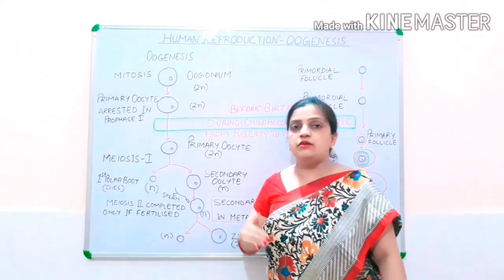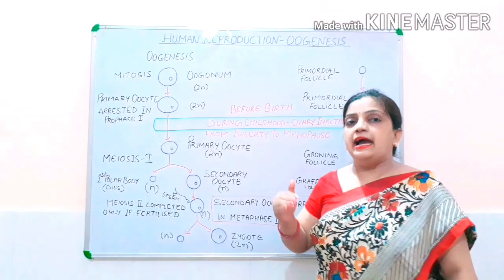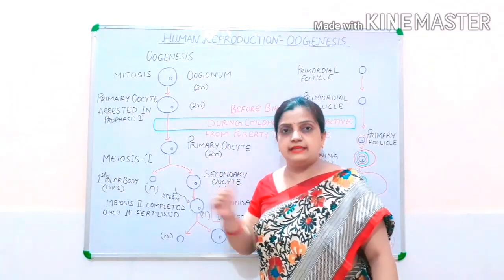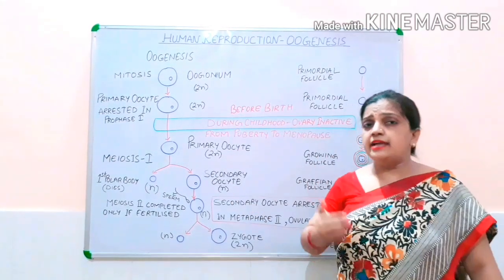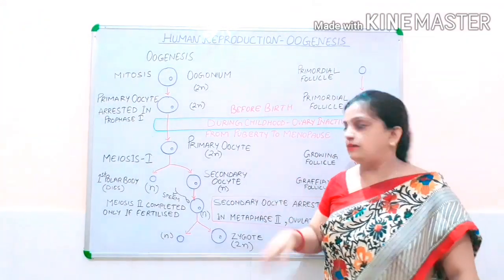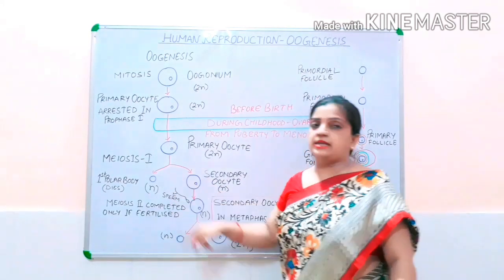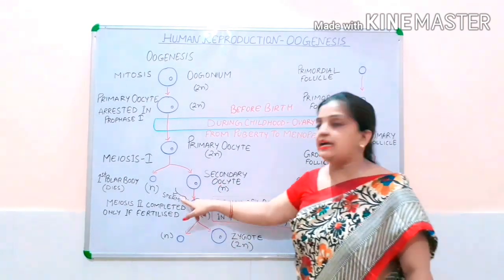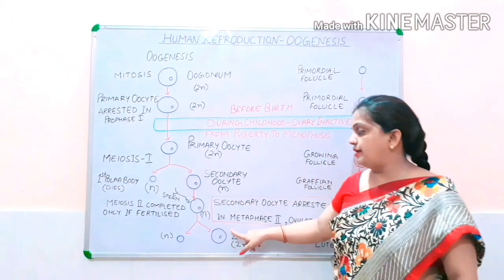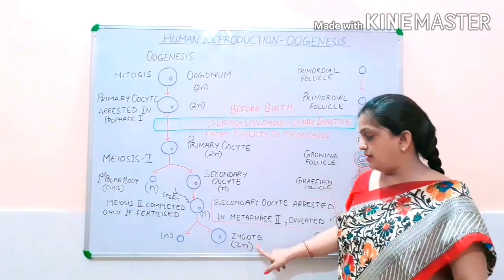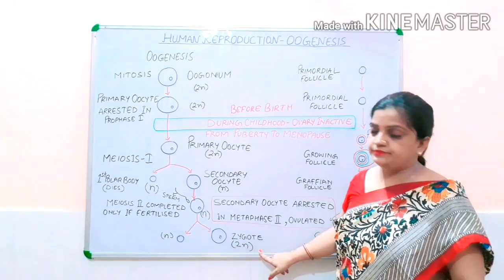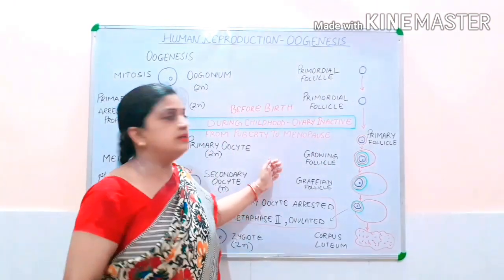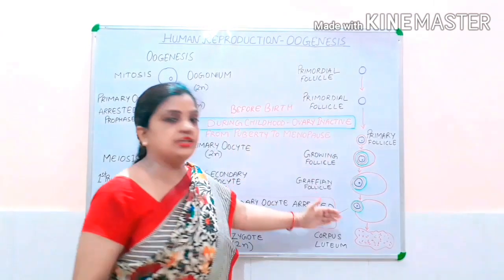Now, this meiosis first is completed and the structure enters into secondary oocyte. Now, it enters into meiosis second. Now, during the meiosis second, the secondary oocyte is getting fertilized with the sperm and zygote is formed, and this zygote is a diploid structure. Now children, on my left side you can see I have mentioned here the structure related to follicles.